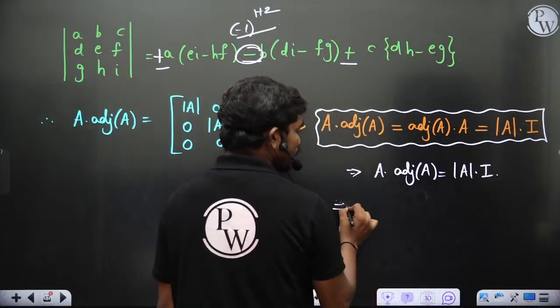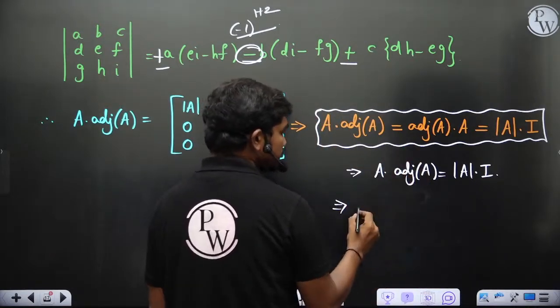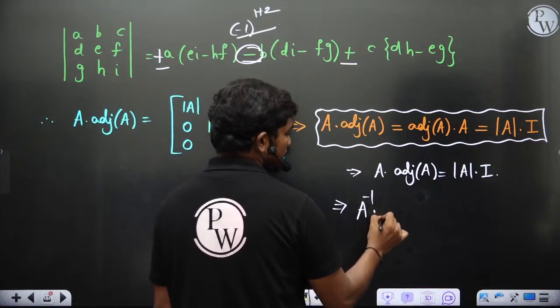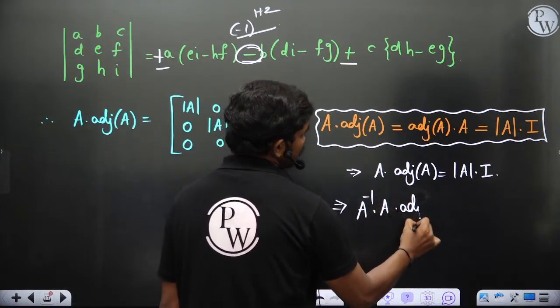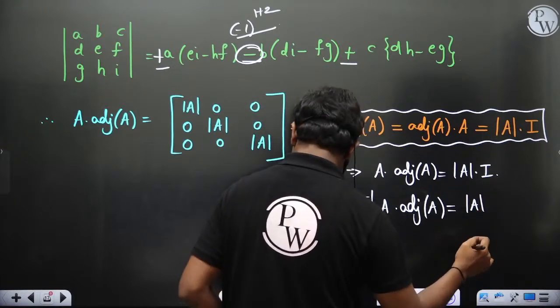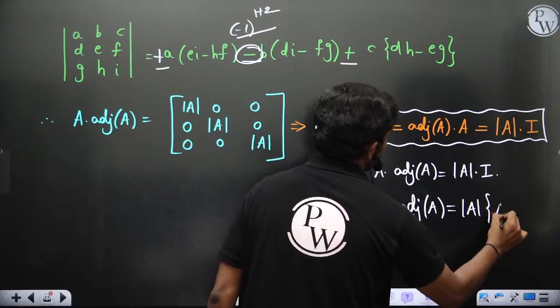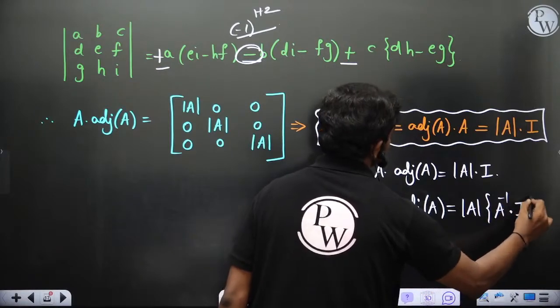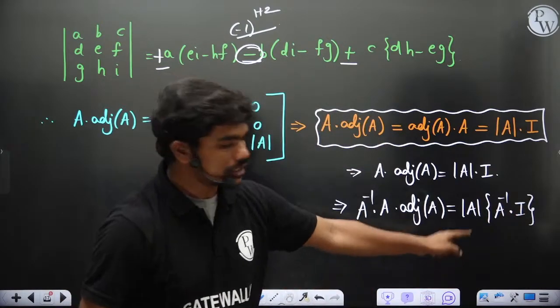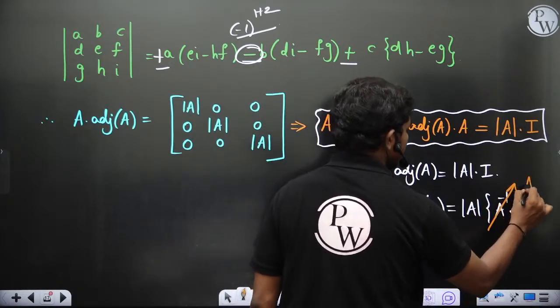Now if you multiply with A inverse on both sides, because if you want to calculate A inverse, A inverse into A into adjoint A equals det A into I with A inverse. Det A is just a constant, you can bring it out. So det A times A inverse into I is what you'll get. Now A inverse into I is just again A inverse.